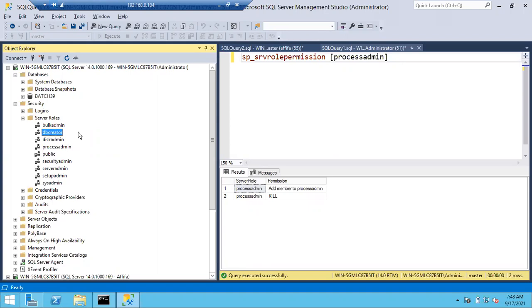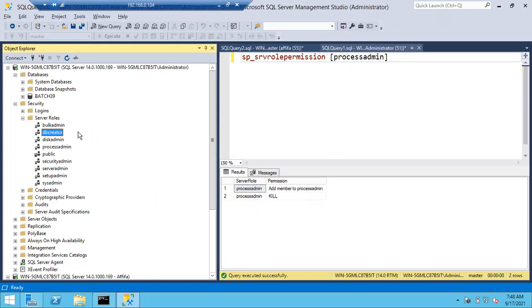Other than Afifa, who can do all those activities? Creating database, dropping database, adding database, altering database. Who can do? Sysadmin. Okay, so remember, if I ask any question, who can do, who can do, who can do, by default, a sysadmin can do everything.